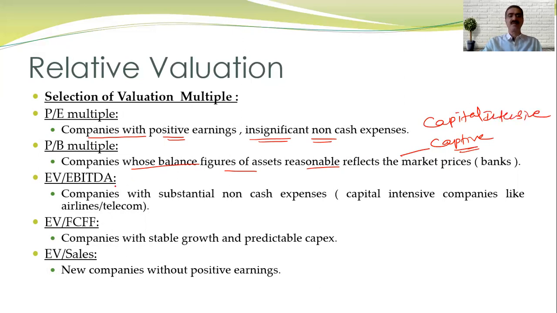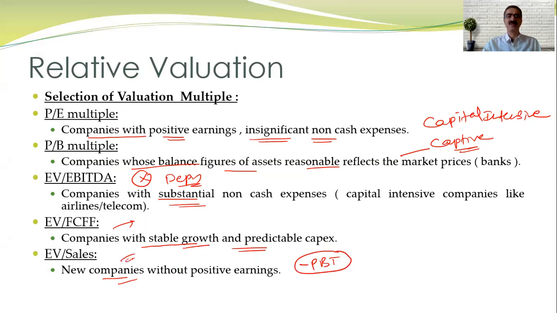You have EBITDA, companies with substantial non-cash expenses, where we go there, because here we rule out the depreciation in the EBITDA. FCFF, where the companies with the stable growth and predictable capex can follow this, and companies without the positive earning, if any company has a negative PBT, then they won't get the value, so they will follow the sales.